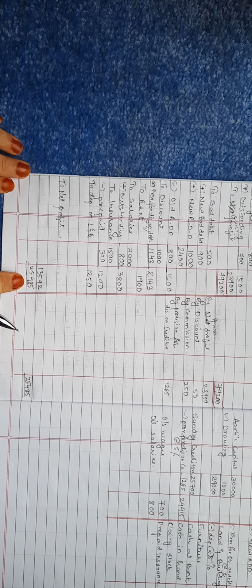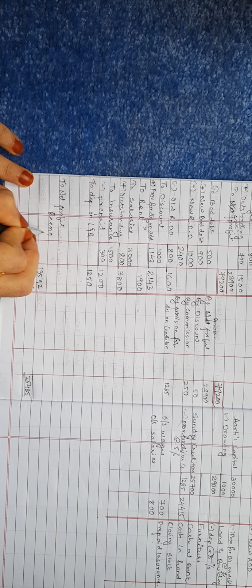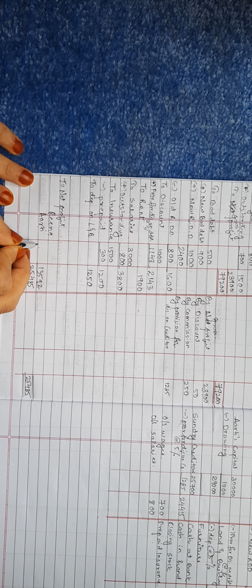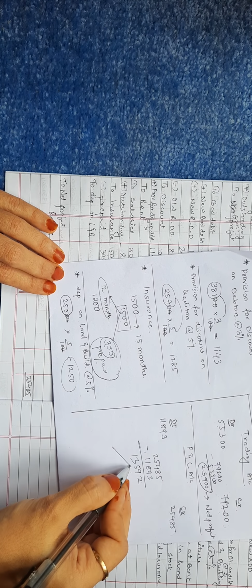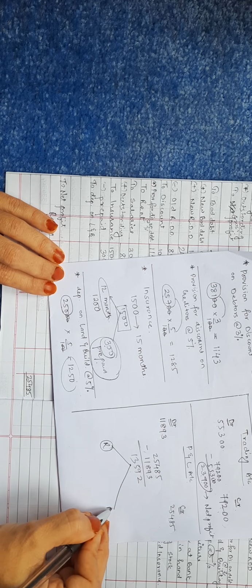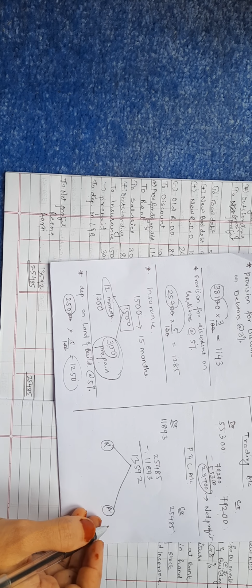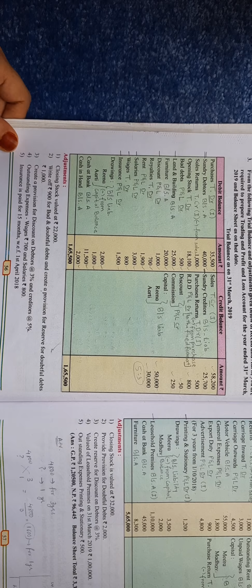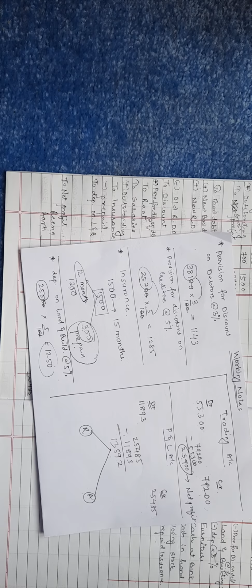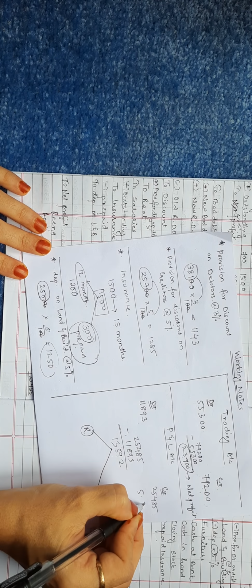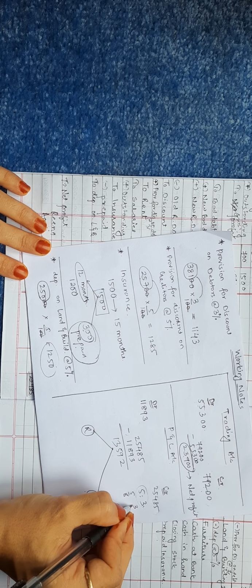And now this net profit will be divided amongst the two partners, that are Reena and Aarti. This 13,592 will be divided amongst Reena and Aarti. In which share? In their capital ratio that we have calculated here. So it was 5:3. Means 5 upon 8, 8 is total, and 3 upon 8.